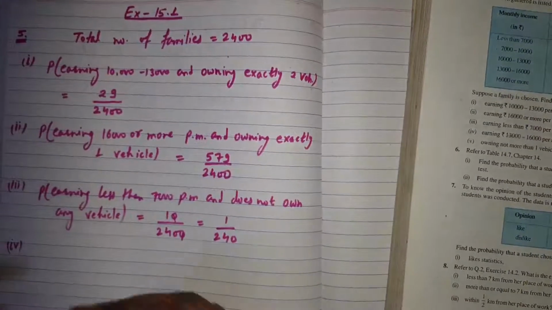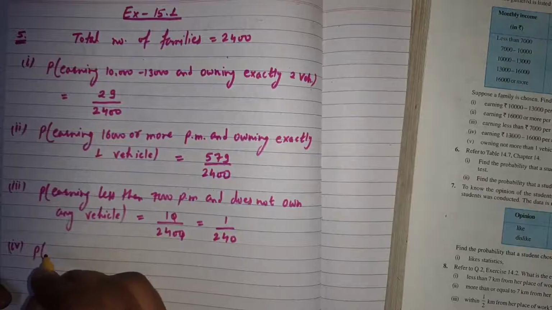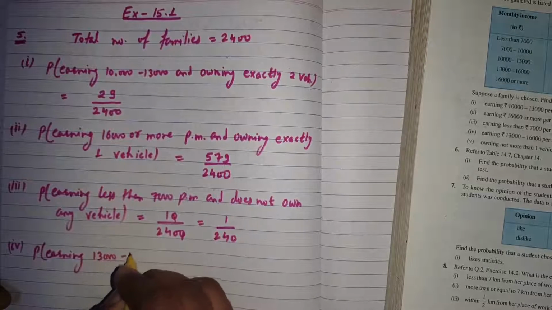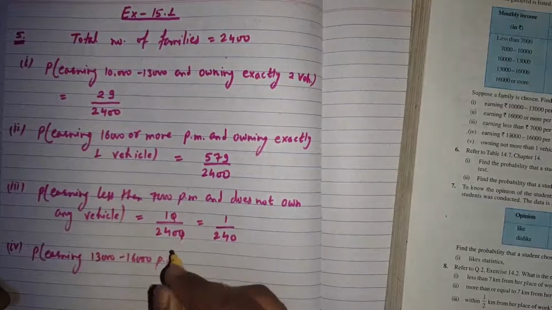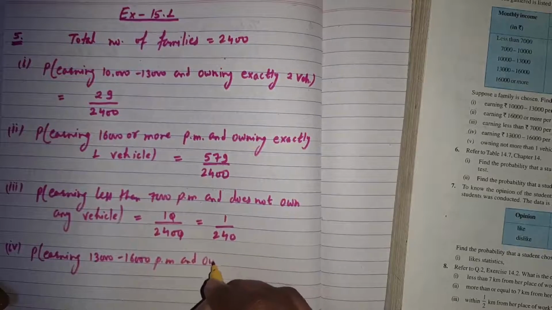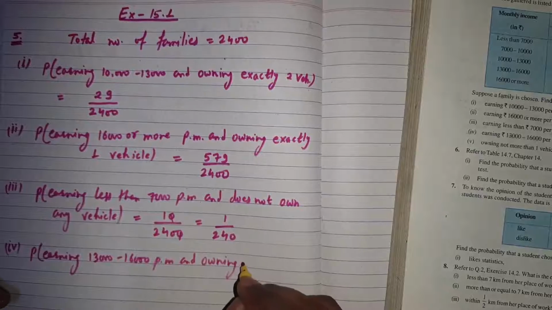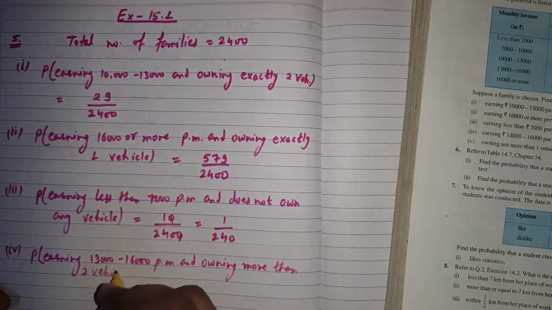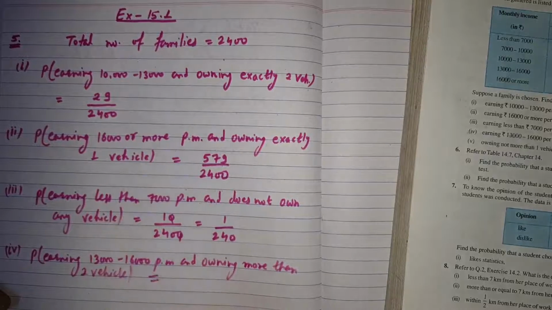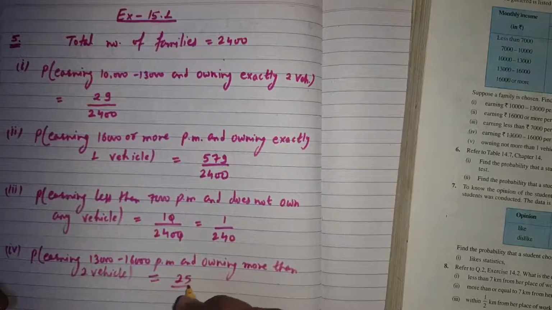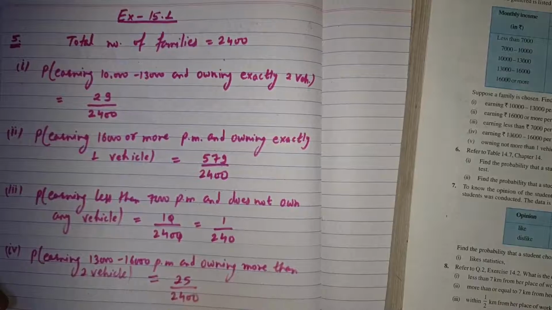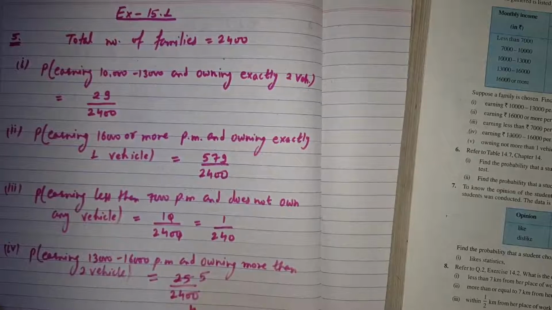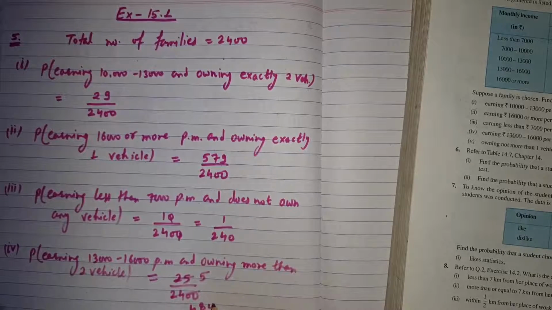So the probability of earning 13,000 to 16,000 per month and owning more than 2 vehicles: the favorable outcome is 25 and total outcome is 2400. 5 5s are 25, 5 4s are 20, 5 8s are 40, and 0.